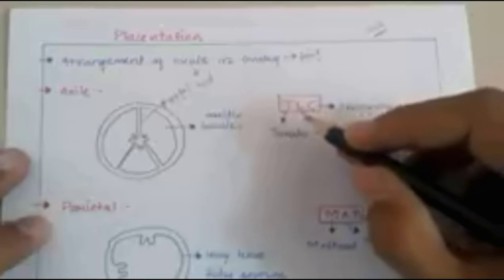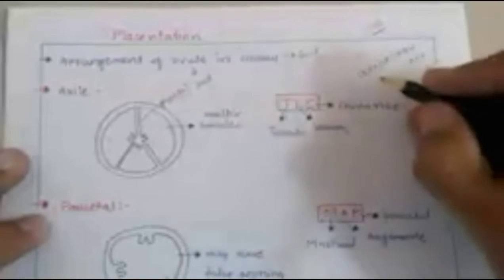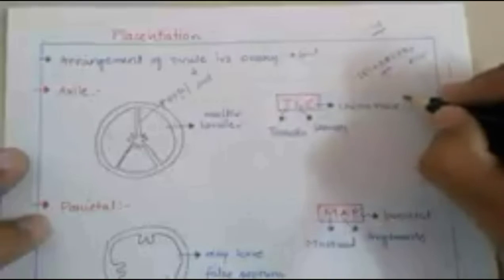For those who watch WWF or WWE, they know very well about TLC, a match called table ladder chair, in which all the things can be used during the fight. In biology, TLC means total lung capacity, which is IRV plus ERV plus RV plus TV, that is inspiratory reserve volume plus expiratory reserve volume plus residual volume plus tidal volume. We have already done this in the chapter on respiration. It can also mean total leukocyte count.